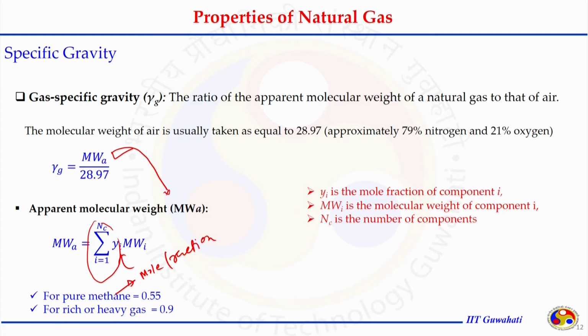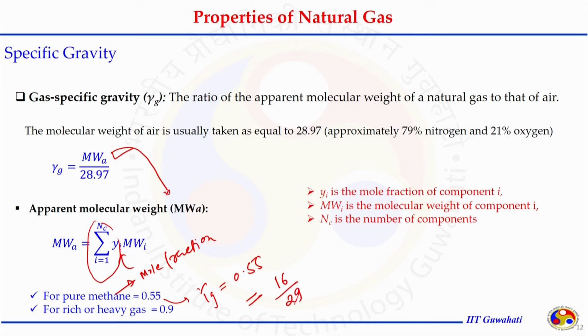For pure methane, the value of specific gravity gamma g will come out as 0.55. This is a very simple calculation. The apparent molecular weight of pure methane is simply 16, or 16 point something if we go with more accuracy, divided by 29.